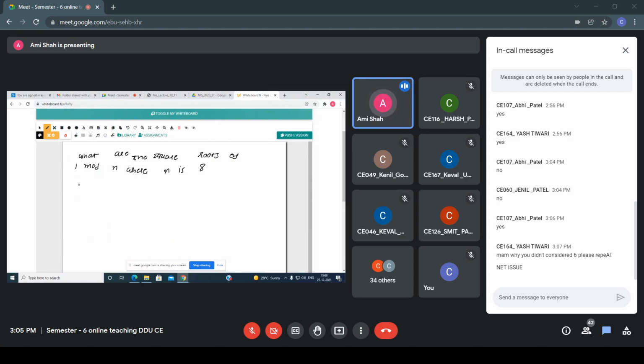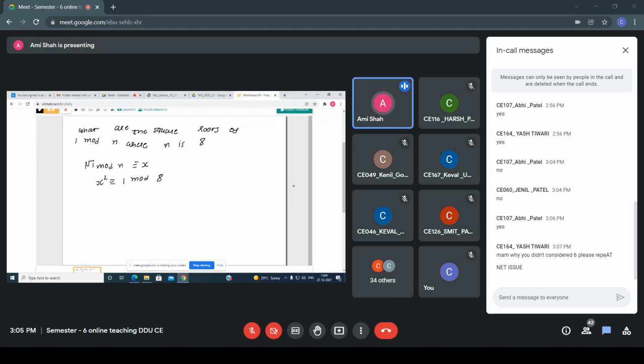So now how to check it? Please reply, everyone. What do we have to do here? The square root of 1 mod n is equal to x congruence. Now on both sides I am performing the square: x square congruent to 1 mod 8. Now one by one I am putting in all these values. Initially I am putting x equals 1. When I put x equals 1, what am I getting? 1 square mod 8 means I am getting 1.